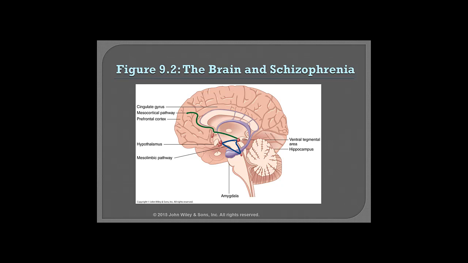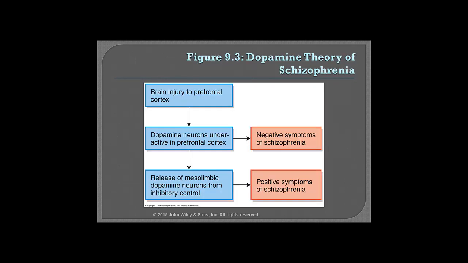And there's a fair amount of support for this. This figure here basically lays out the dopamine theory of schizophrenia. And we know that there's support for this because the meds don't seem to impact the prefrontal cortex, and because the meds don't seem to impact the prefrontal cortex, the medications don't seem to have any impact or effect against the negative symptoms of schizophrenia. Slide 20.